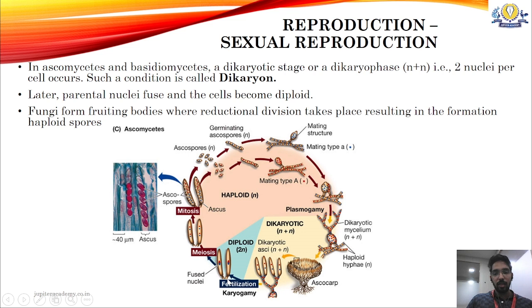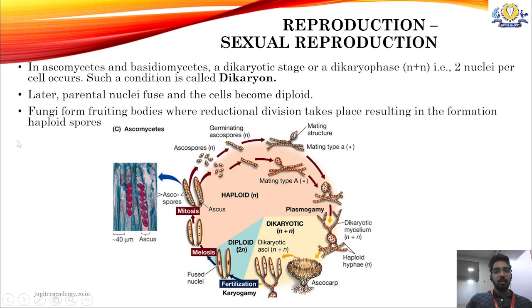Karyogamy is fusion of nucleus. It takes place, and then immediately meiosis takes place, with formation of haploid spores of two different strains. It can be a positive strain or a negative strain, which again germinate separately to form hyphae. The hyphae mature, form fruiting bodies which have those spores, and then they fuse to form a dikaryotic phase again, or dikaryotic mycelium.